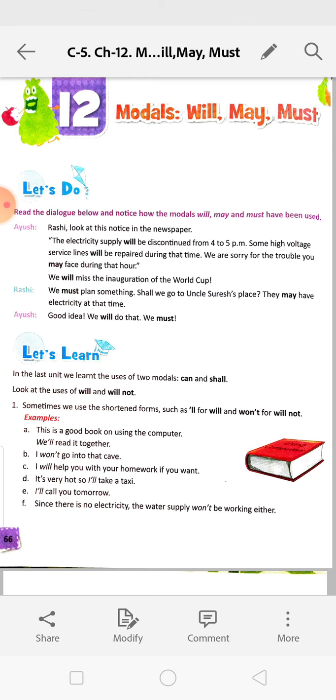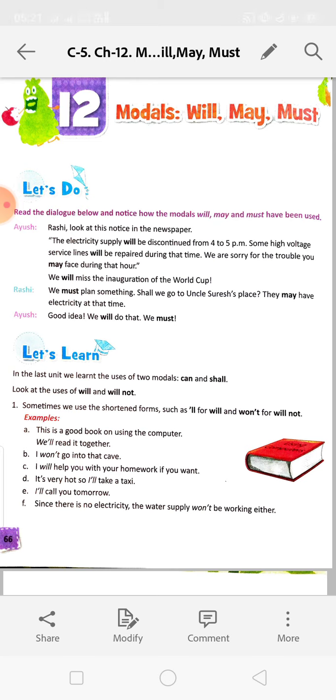We must plan something. Here, must is used to express a necessity.